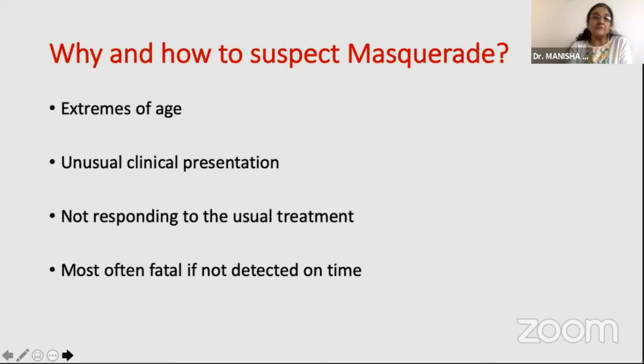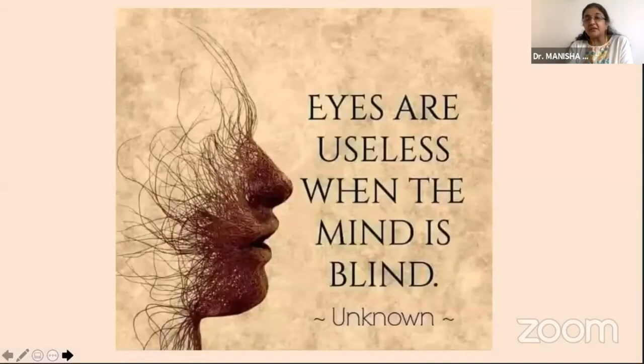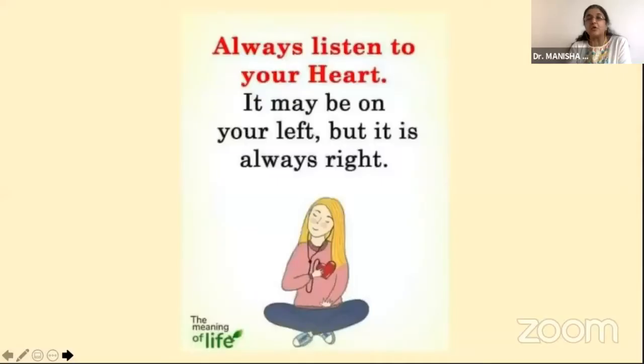So I would just conclude by saying, when should we suspect a masquerade? It would be in the extremes of age, unusual clinical presentation, patient not responding to the usual treatment, and most often it can be fatal if it is not detected on time. So I would just conclude by saying that eyes are useless when the mind is blind, and always listen to your heart. It may be on your left, but it is always right. Thank you so much.